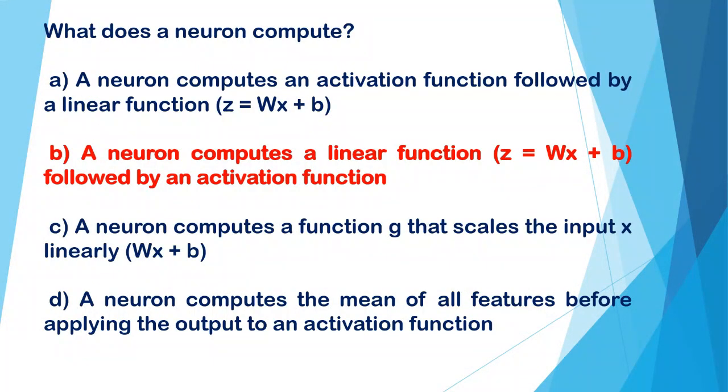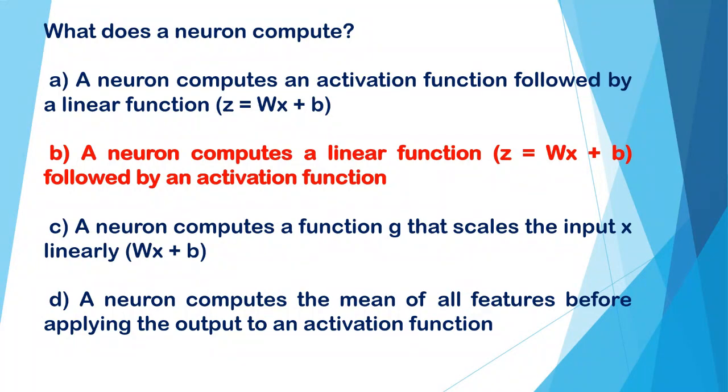What does a neuron compute? A. A neuron computes an activation function followed by a linear function z equals wx plus b. B option, a neuron computes a linear function z equals wx plus b followed by an activation function. C. A neuron computes a function g that scales the input x linearly, wx plus b.